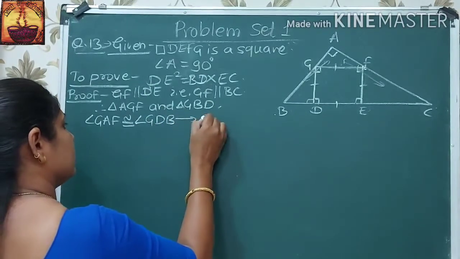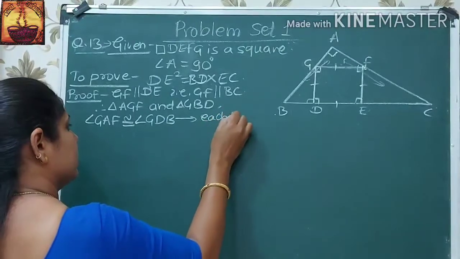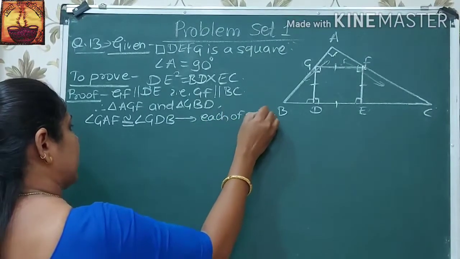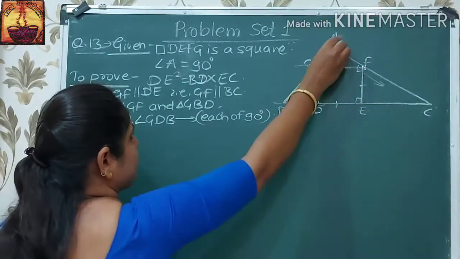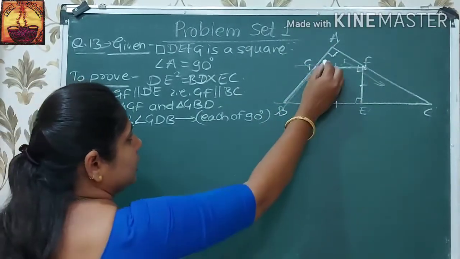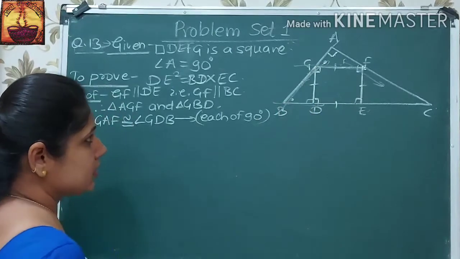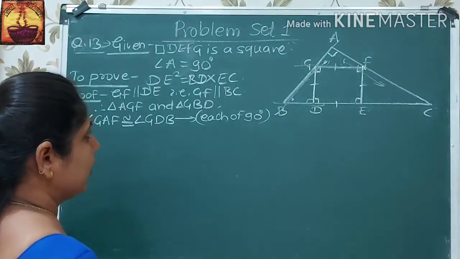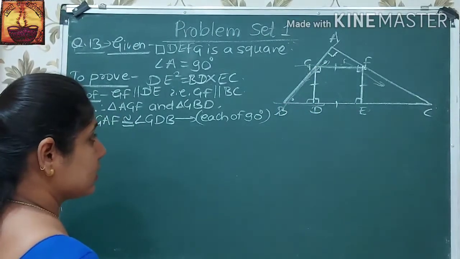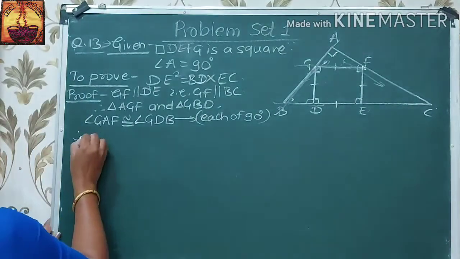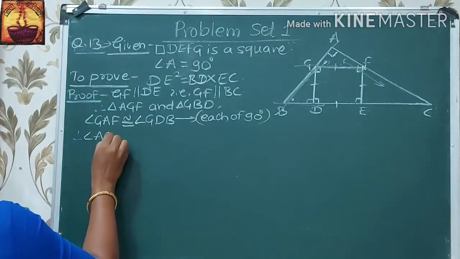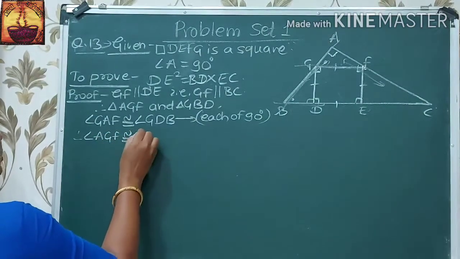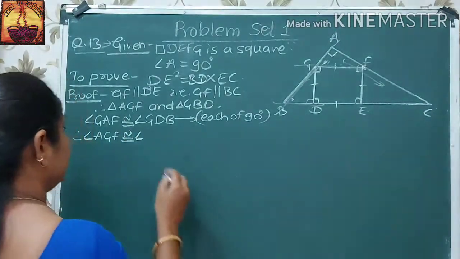because each is 90 degrees. Now these are the parallel lines, and if there is a transversal, then this angle and this angle are congruent, as these are corresponding angles. Therefore, right here angle AGF is congruent to angle GBD.